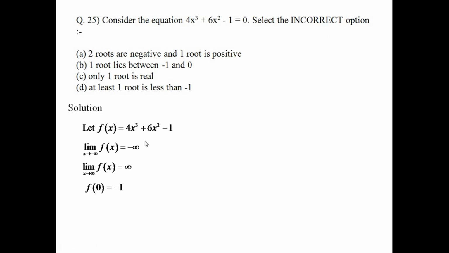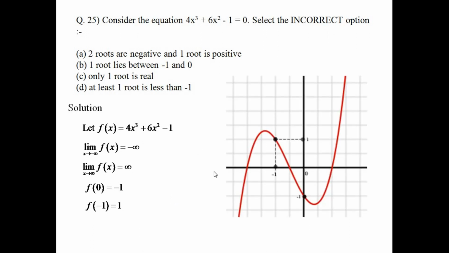These two pieces of information will be useful while plotting the graph. As x is at the right end of the positive x-axis, f(x) will be infinity. At the left end of the negative x-axis, f(x) will go to minus infinity. I am simply finding f(0) because there is an option stating minus 1 and 0. So let's find f(0) and f(-1). They turn out to be minus 1 and 1 respectively. Now let's draw the graph.